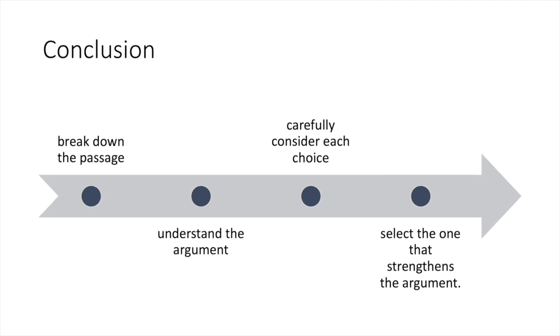So the conclusion, or the approach that I would suggest, is you break down the passage. That's the first thing. You try and understand the main argument being made. You carefully consider each choice, and you select the one that strengthens the specific argument being made in the passage, and it directly addresses things that have been brought up in the text. And that's the most important thing, I would say.